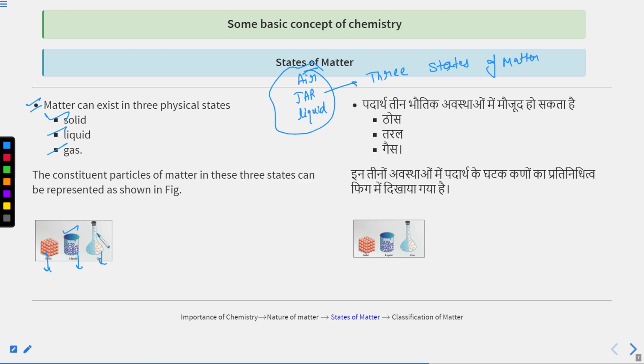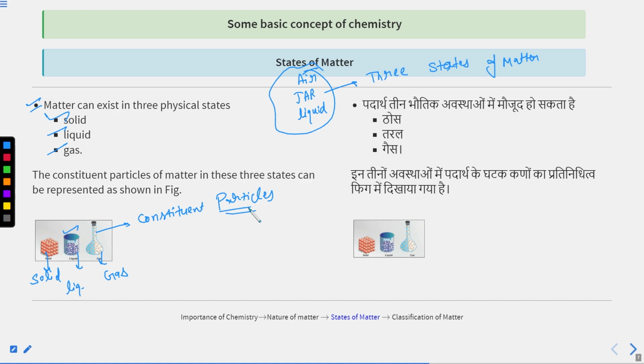You can see some particles, some balls are there. These balls are named constituent particles. First of all, understand this. This one is solid. Why? I will tell you. This one is liquid. Why? I will tell you. And this one is gas. Why? I will tell you. These particles are named constituent particles. Now you can see in case of solids, the constituent particles are very close to each other.